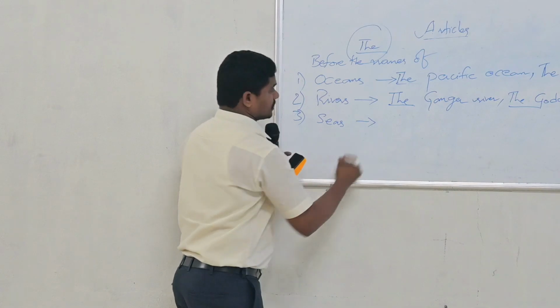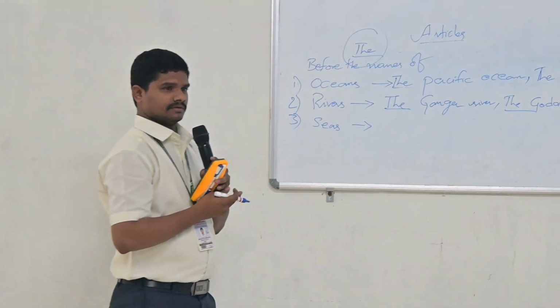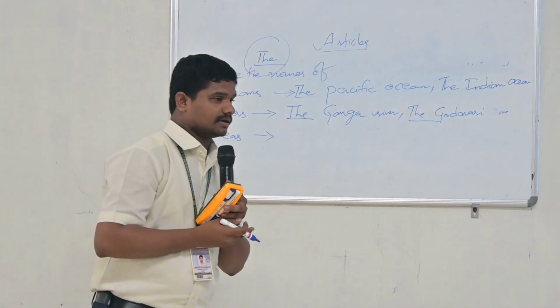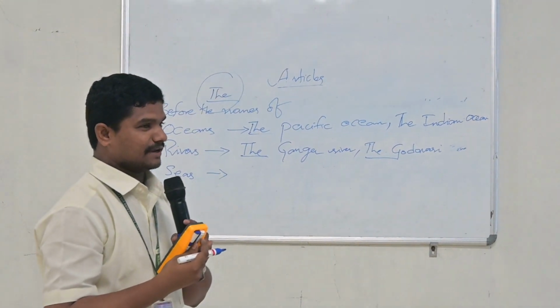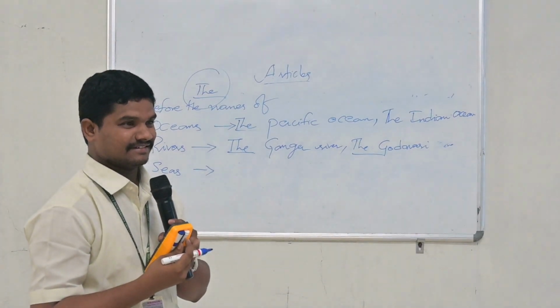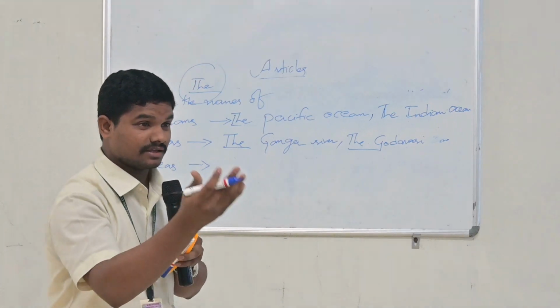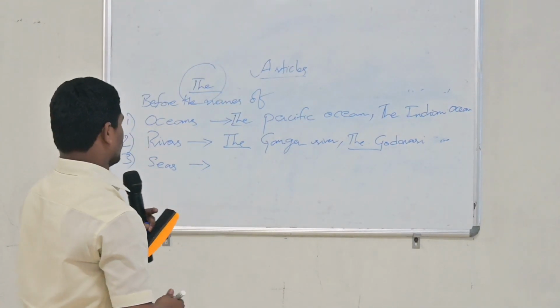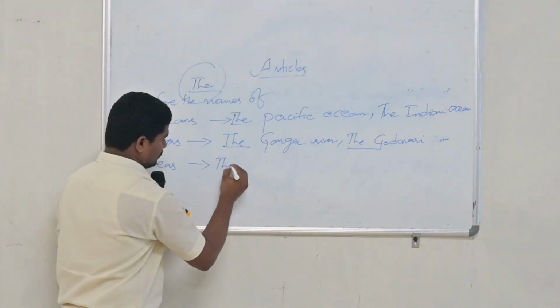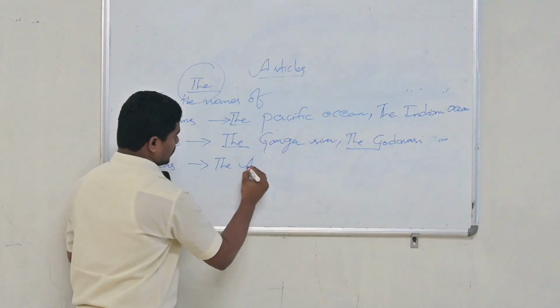Can you tell me some sea names? Arabian Sea, very good. We use the article the before the sea: the Arabian Sea.